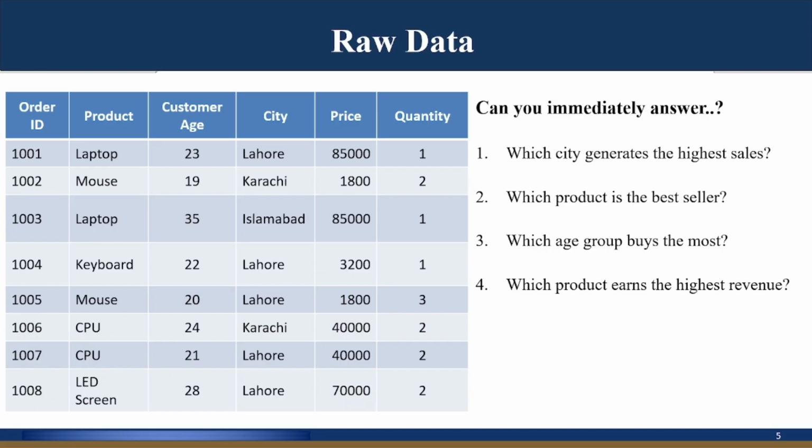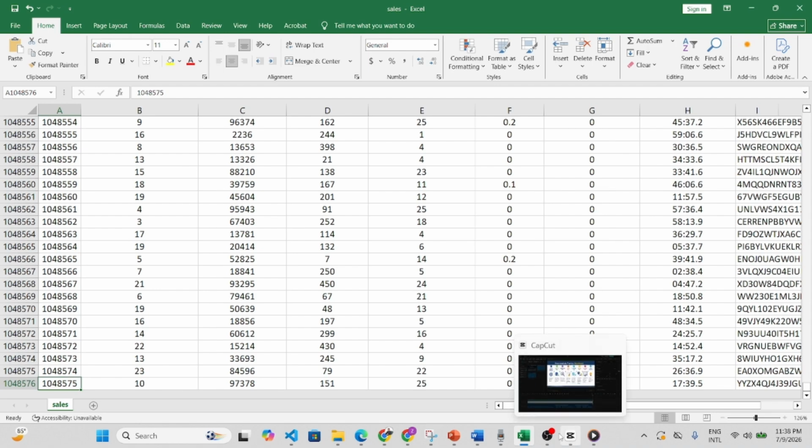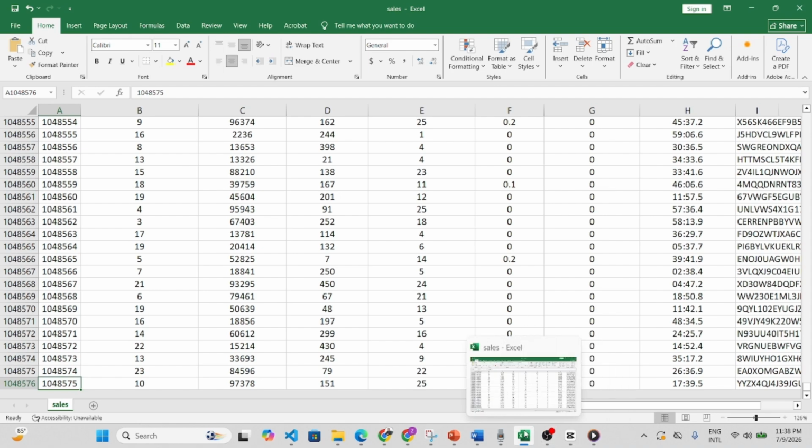As you can see, this file contains thousands of records. Imagine trying to identify the best selling products manually or calculating total sales for every city using only Excel. It would take a very long time. This is why companies use Python. Python can analyze thousands or even millions of records in just a few seconds.